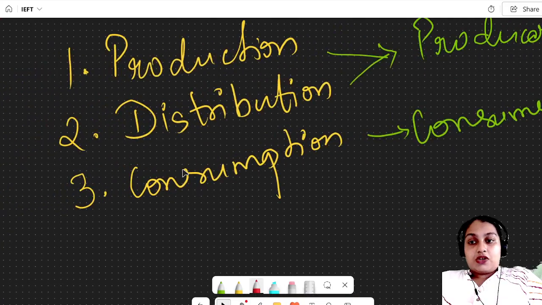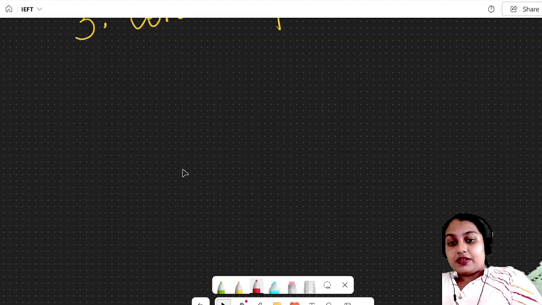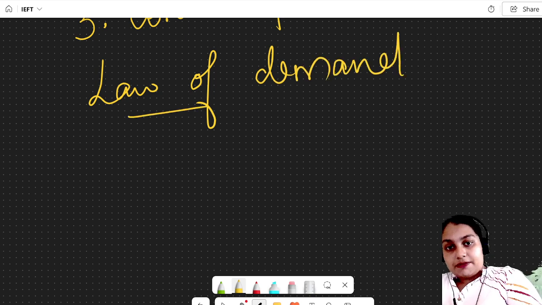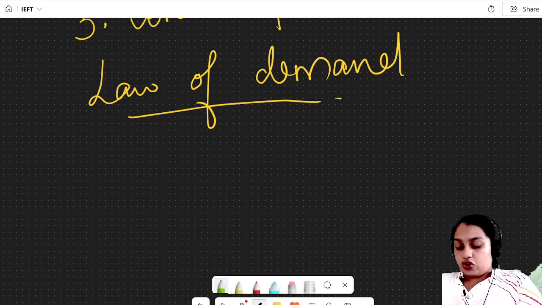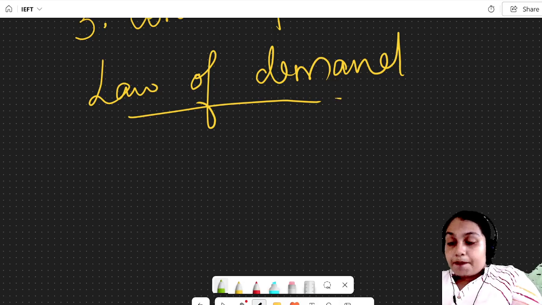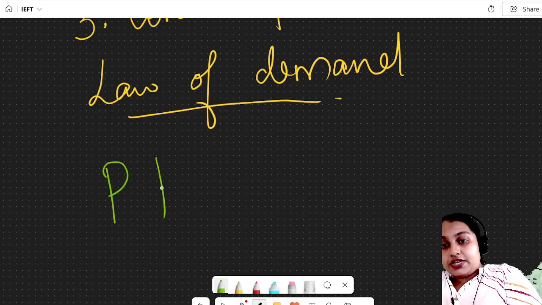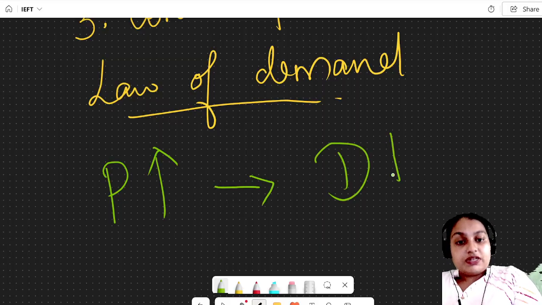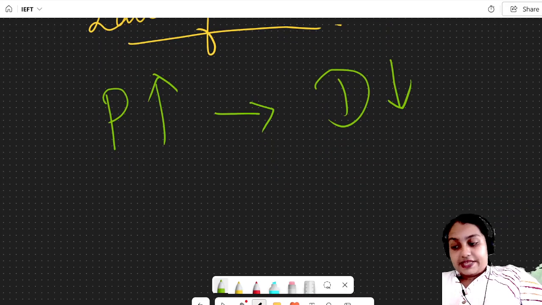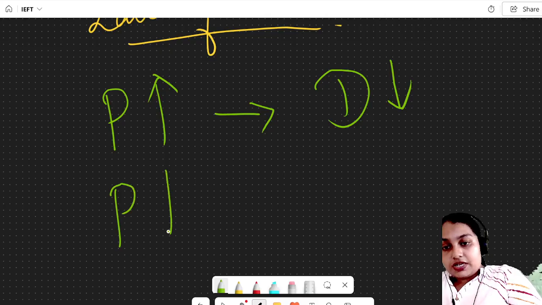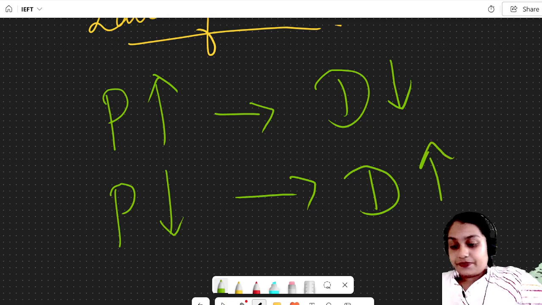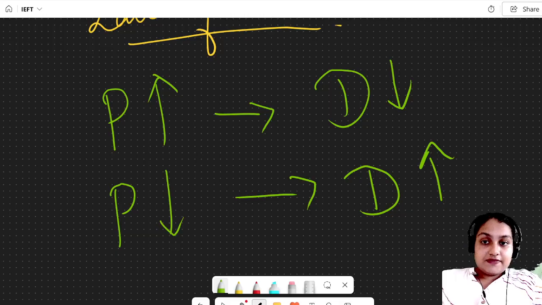Then we have something called the law of demand. We have the law of demand, law of supply and so on. First, we'll see what the law of demand is. When the price of a commodity increases, the demand for that commodity will decrease. And vice versa: if the price of the commodity decreases, the demand will increase. This is called the law of demand; it is inversely proportional.